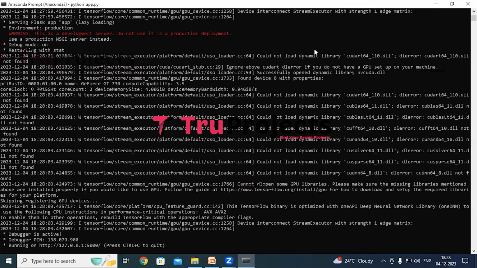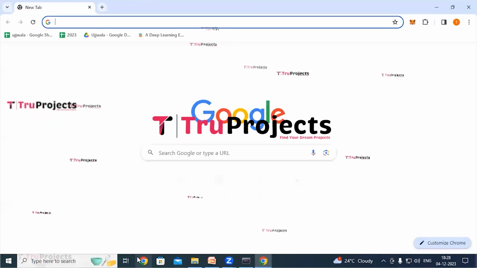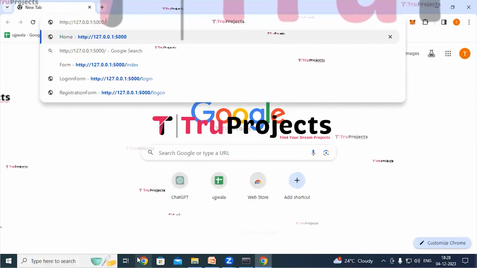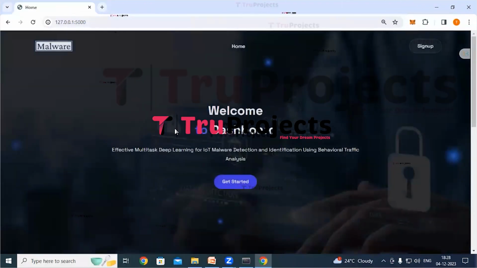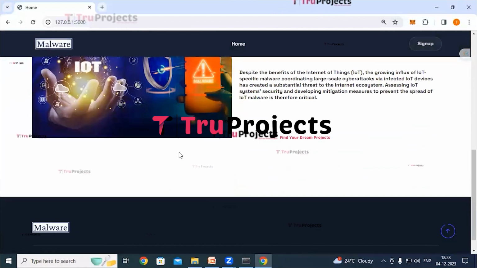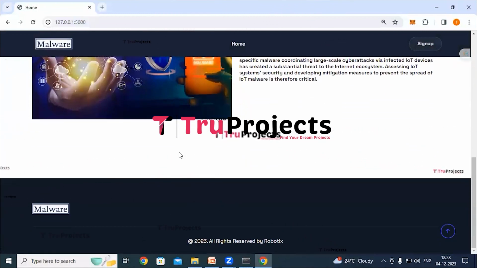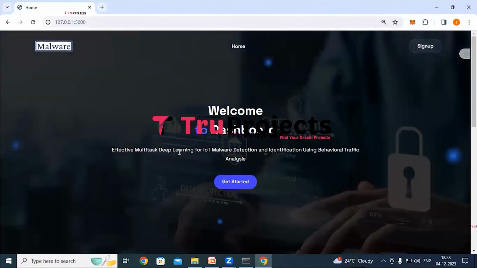After running the app.py file, the Flask framework will host the application locally at the default address, localhost and port, unless configured differently. Now copy the local link provided by the framework. I am copying it and paste it into any web browser. I prefer Chrome. After pasting it, hit the enter button. So the home page of the project has been displayed in the browser. This is the front end built using Flask framework.